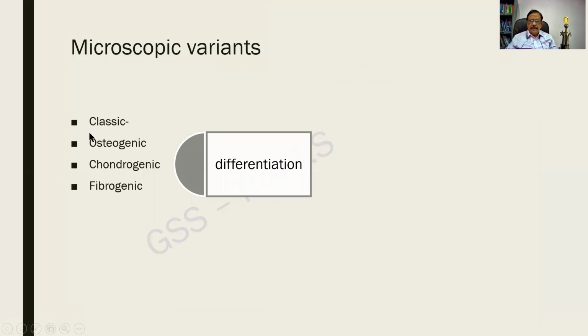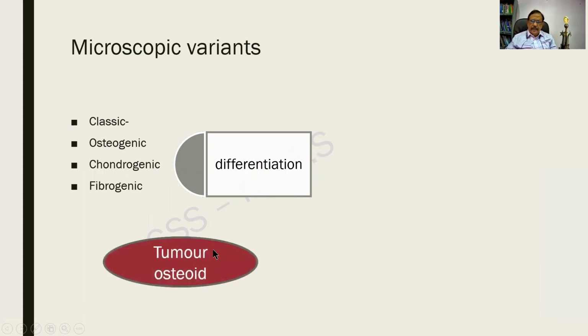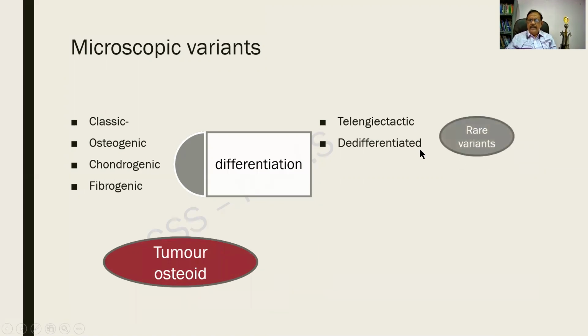Microscopically, we had mentioned one is the classical, in which I can find osteogenic, chondrogenic, or fibrogenic differentiation. Differentiation means resembling the tissue of origin. And in all, I must see the tumor osteoid. The variants will be telangiectatic and dedifferentiated, which are relatively rare.